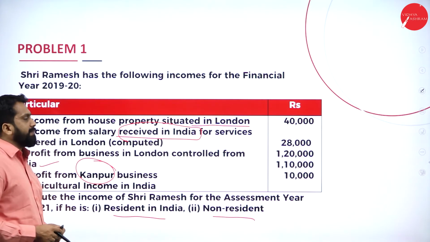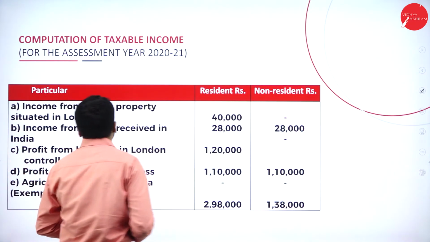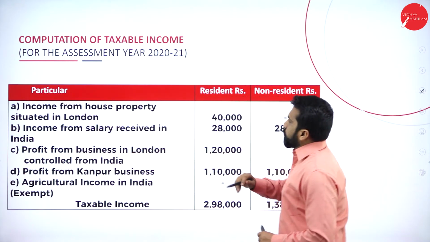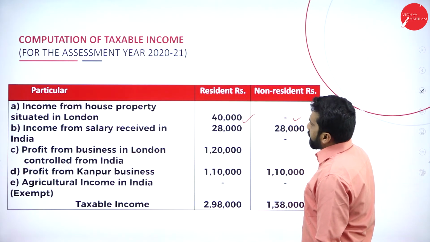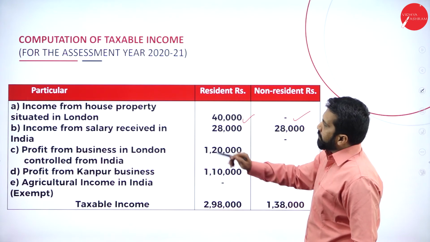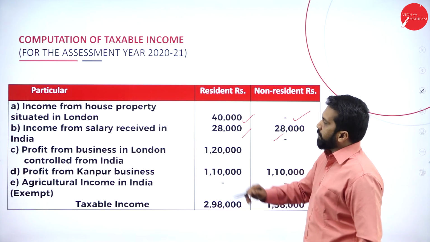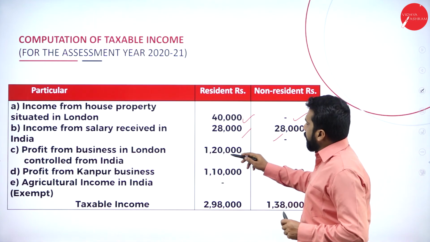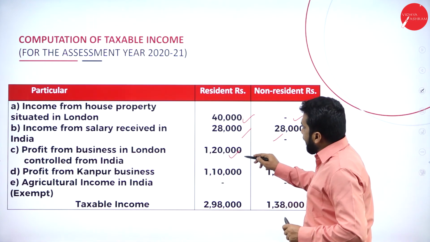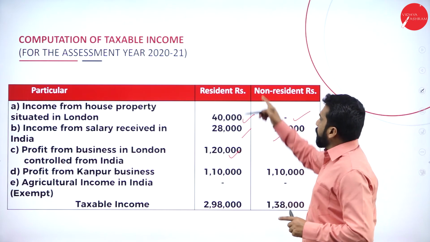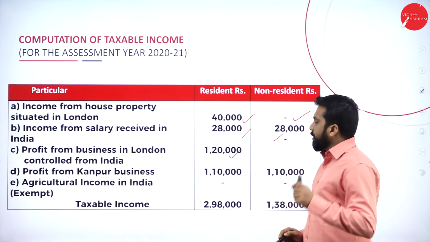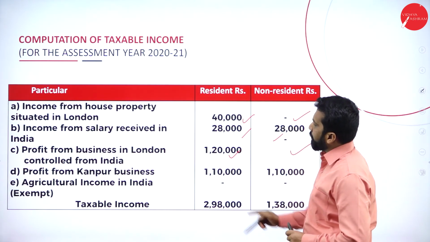We'll go to the answer. See, income from house property London, taxable, nil. Income from salary received in India, taxable, taxable. Profit from business London, controlled from India, first person taxable, second person taxable. But we are not preparing second person. Third person is exempt.